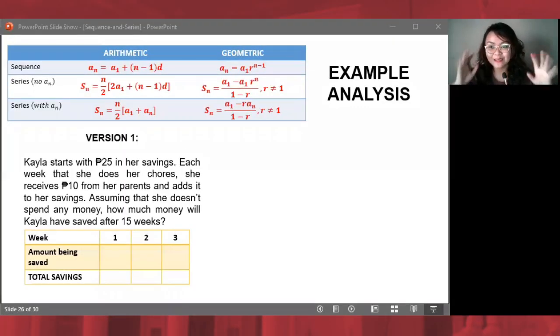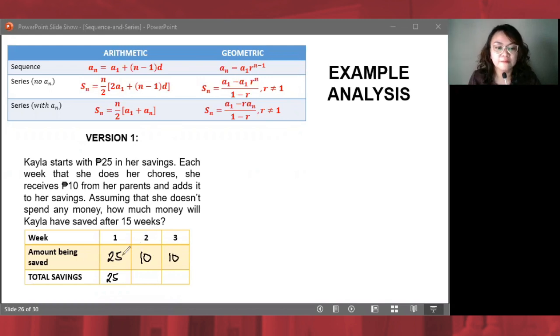So, let's solve them together. Let's solve them both, so you would be able to identify the difference even further. For the version 1, ulitin po natin, the amount being saved, we began with 25 pesos. So, ang total savings niya is 25. And then, for week 2, ang hinulog niya, 10 piso. Week 3, ang hinulog niya, 10 piso ulit. So that means nung week 2, meron na siyang 35 pesos sa total savings. Week 3, meron na siyang 45 pesos again sa total savings na.